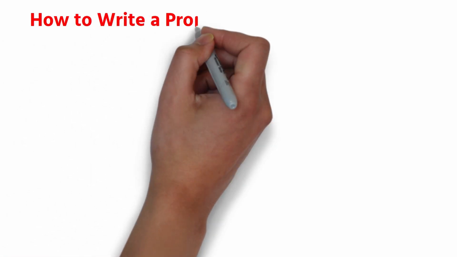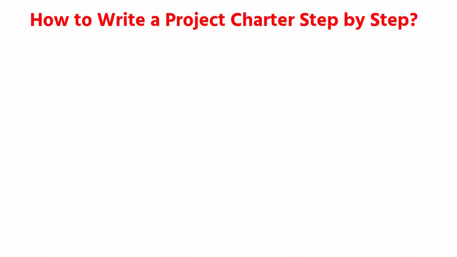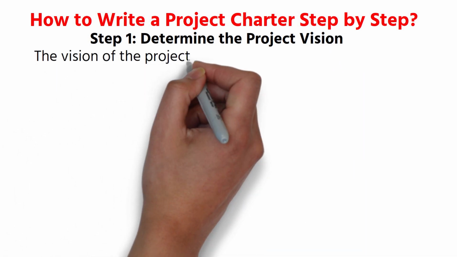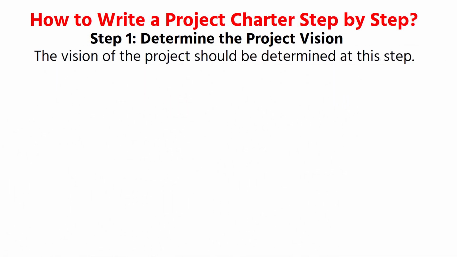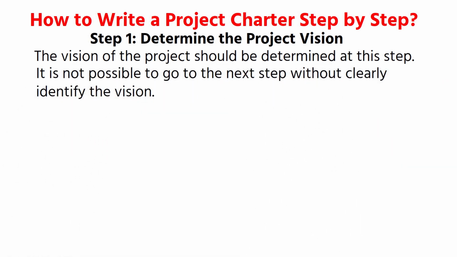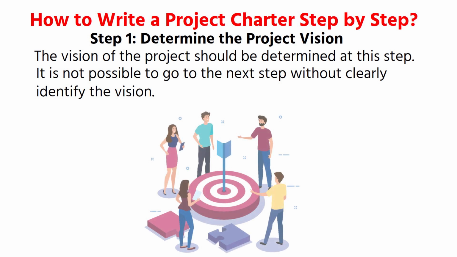How to write a project charter step by step. Step 1. Determine the project vision. The vision of the project should be determined at this step. It is not possible to go to the next step without clearly identifying the vision. Also in this step, project scope, objectives, and major project deliverables should be clearly identified.